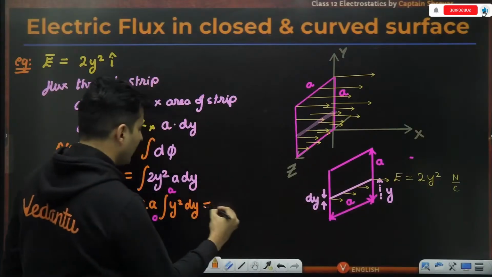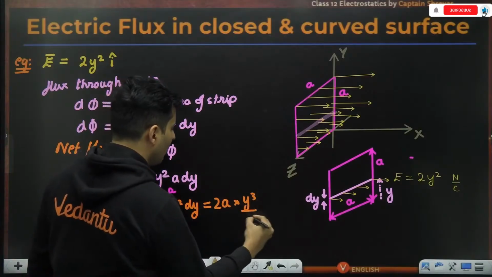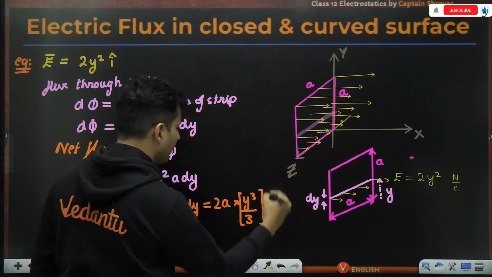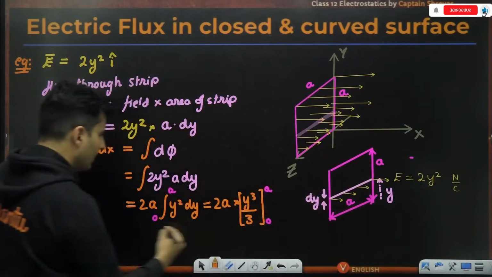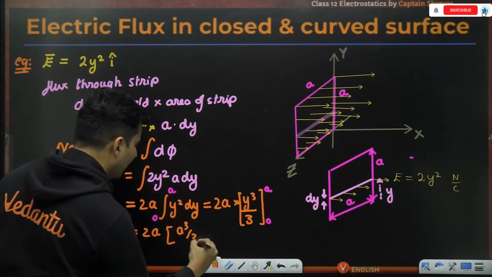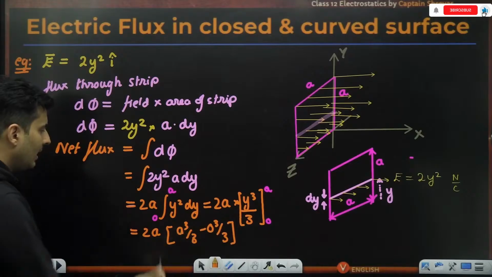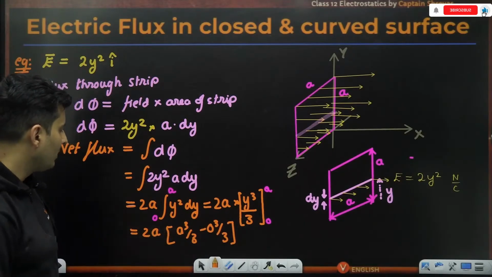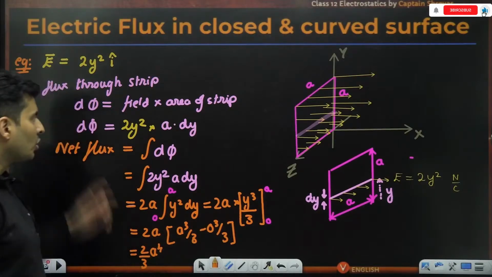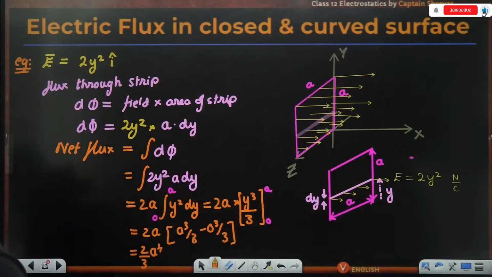So what is the integration of this? So 2a, y square's integration is y cube divided by 3. Limits of the integration have to be substituted still, which is 0 and a. So once you do that, you're just going to get 2a times a cube by 3 minus 0 cube by 3. As you can see, a cube and a, when you multiply, will become a raised to 4. So it will become 2 by 3 a raised to 4. That is the answer, guys. 2 by 3 a raised to 4.